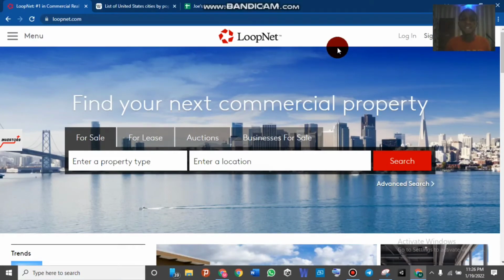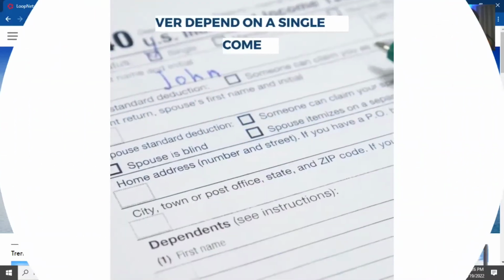Guys, today in this video we'll be looking at the entire process of how you can verify a GMB listing in the United States, and how you can verify a GMB listing in any country as well. As you can see, I'm on a website called loopnet.com and I have two other tabs open on my laptop. In this video I'll be showing you everything step by step. All you have to do, as usual, is watch this video to the end to understand.